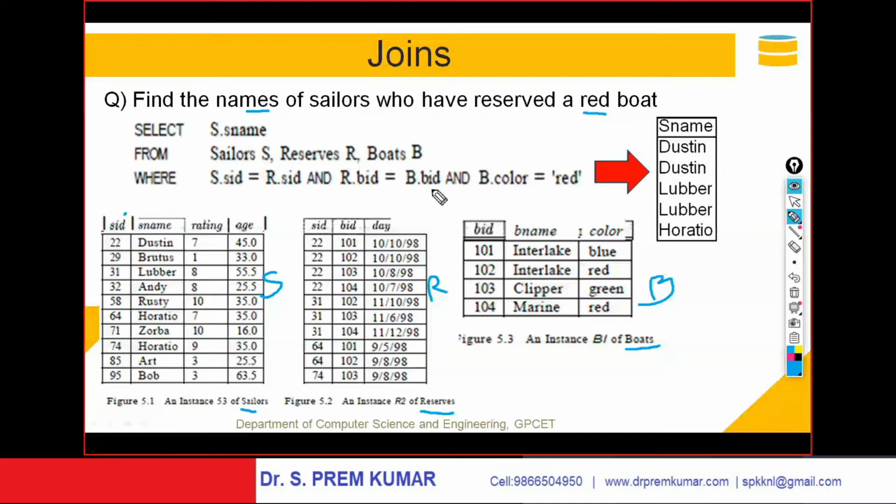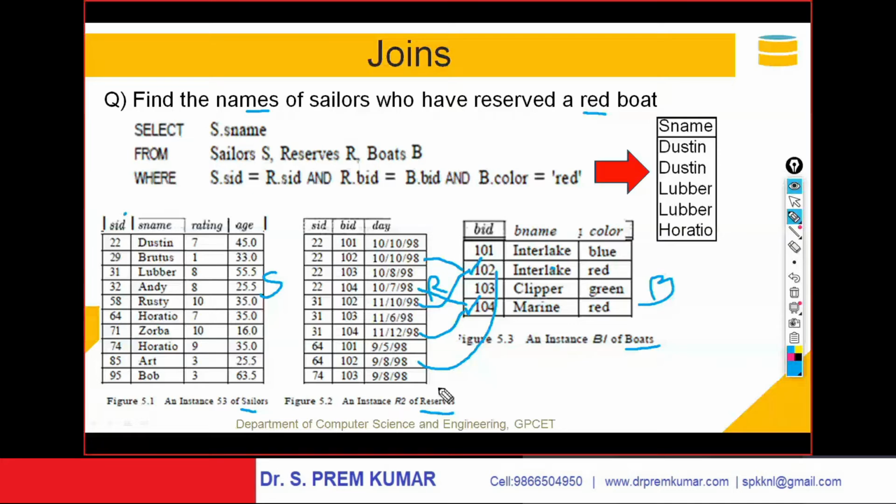B.color is red means you need to choose 102 and 104. These are the two boats which are red color. These boat IDs 102 and 104 get linked up with the reserves table.